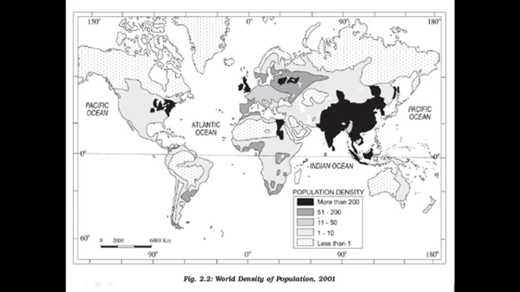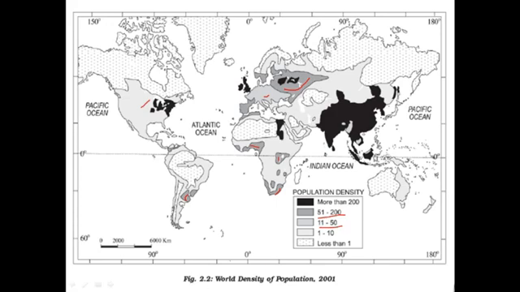Then 51 to 200. These are the areas in which the density is 51 to 200. Next is 11 to 50. This light color, these are the areas.